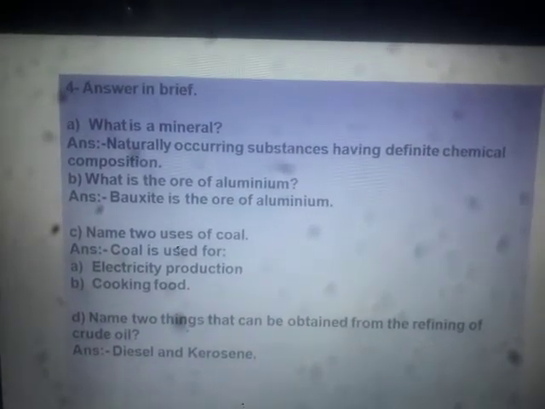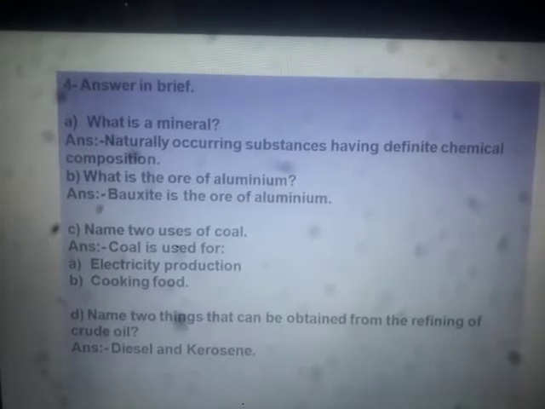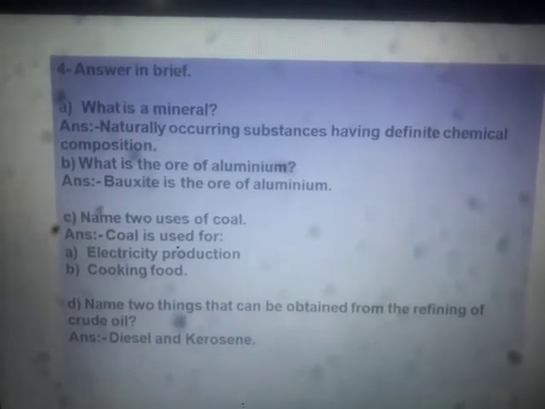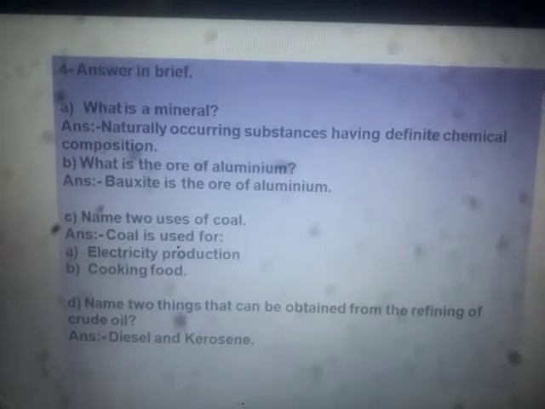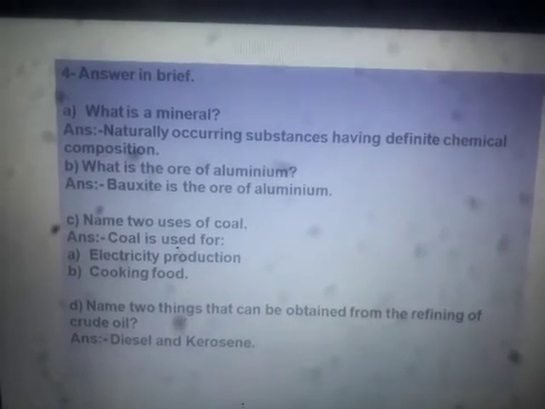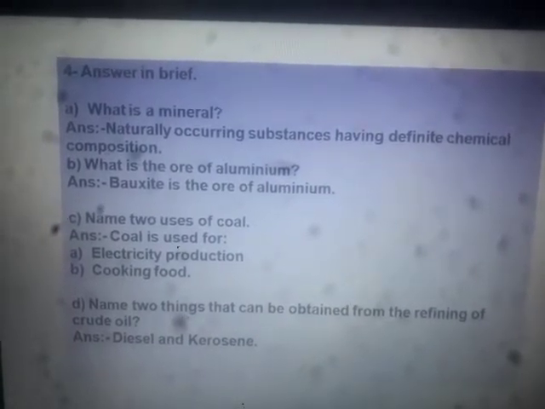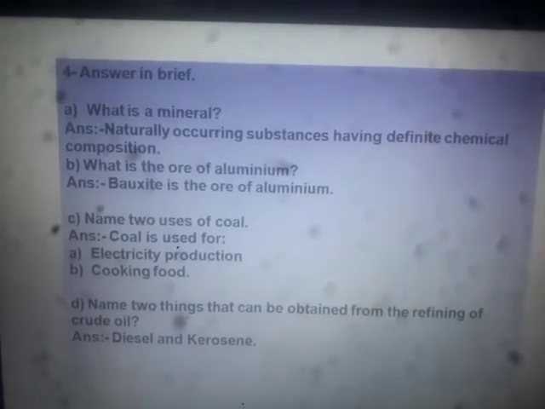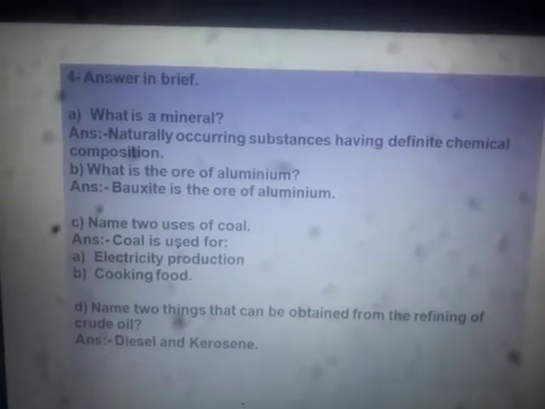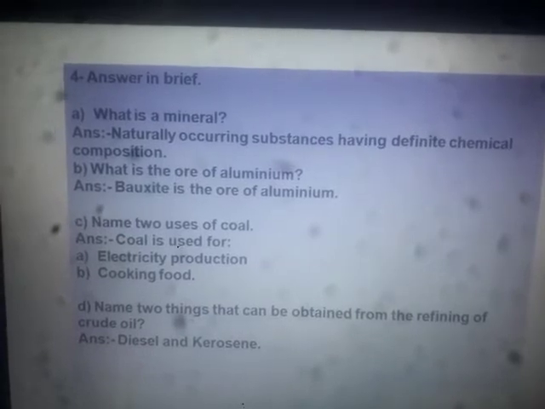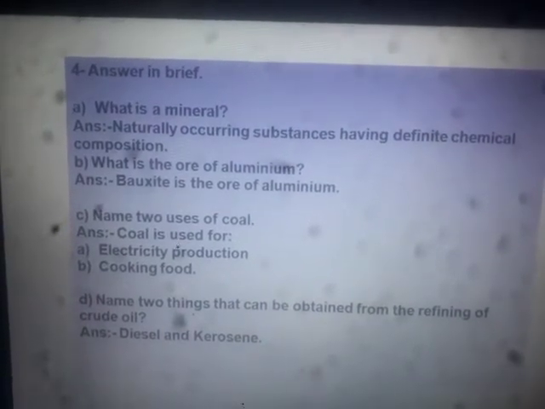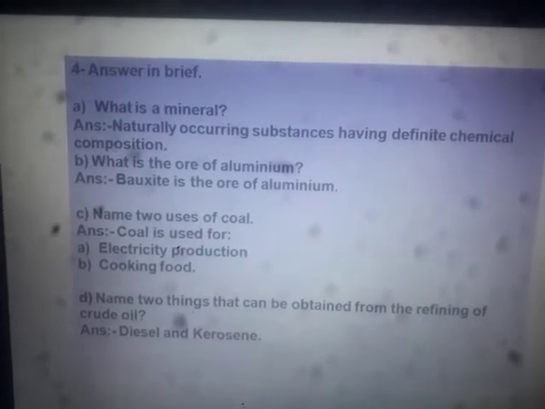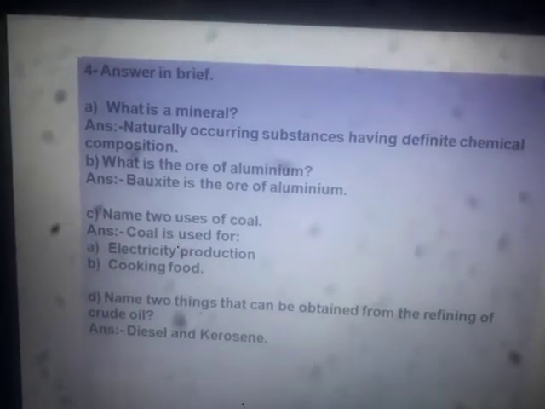Now you have to answer in brief. First question, what is a mineral? Naturally occurring substances having definite chemical composition. So minerals are naturally occurring substances having definite chemical composition. Whenever someone asks you what is a mineral, minerals are naturally occurring substances that have definite chemical composition.